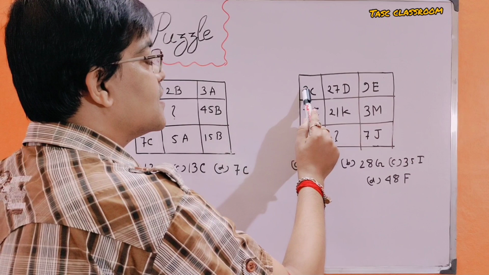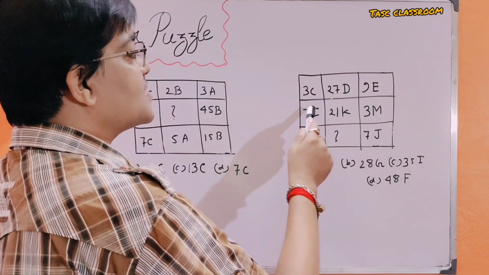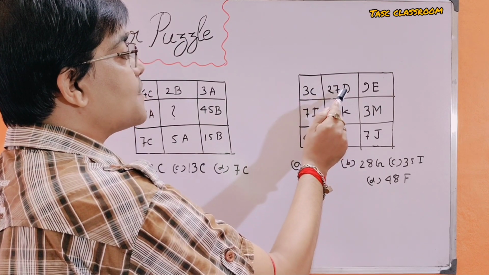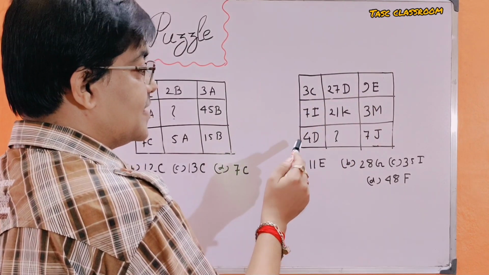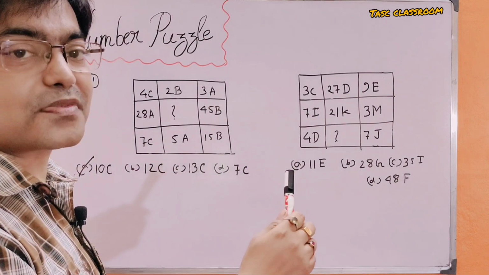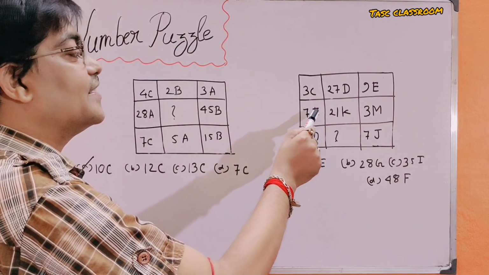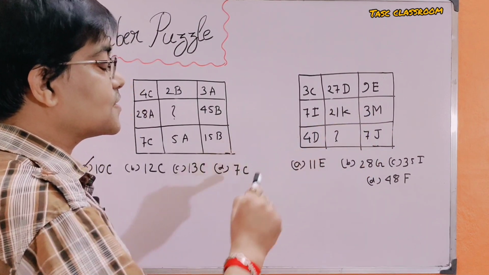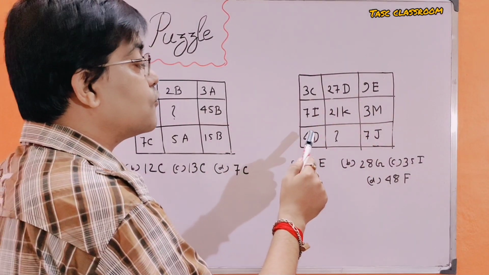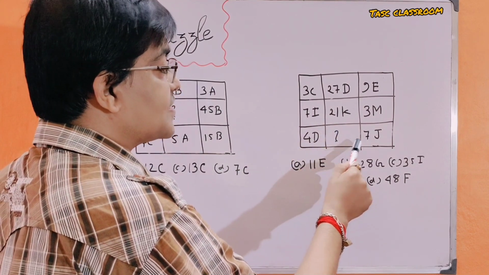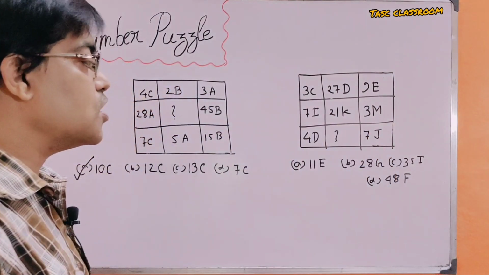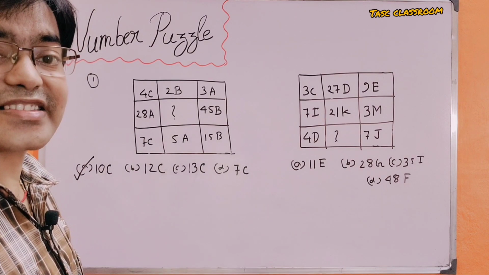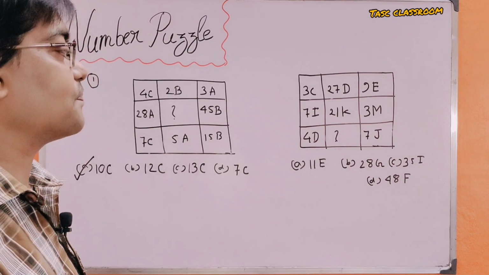Here the first row consists of 3C, 27D, 9E. Second row consists of three numbers: 7I, 21K, 3M. Third row consists of numbers 4D, interrogative mark, 7J. We have to find a relationship between the alphabets and the numbers.